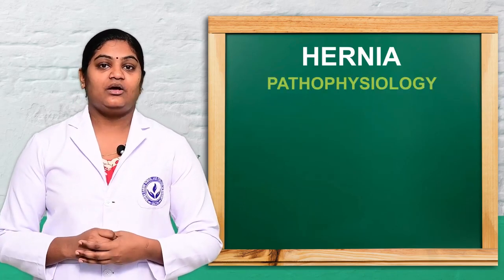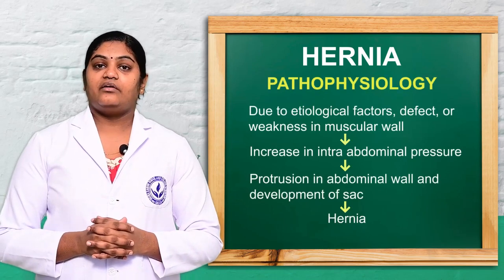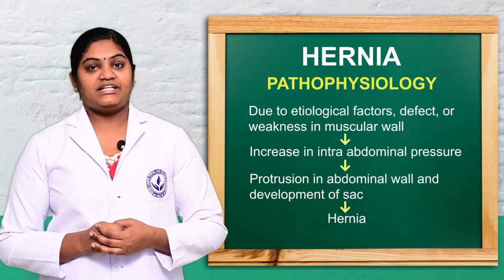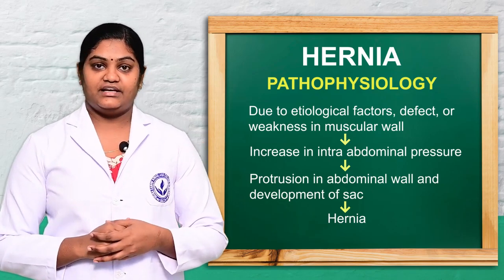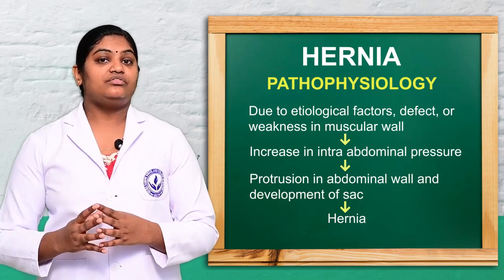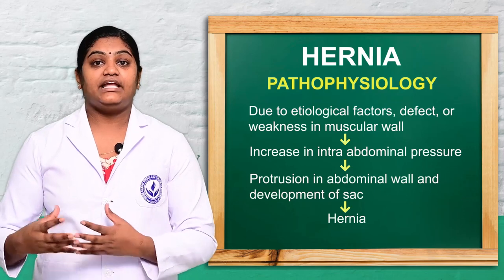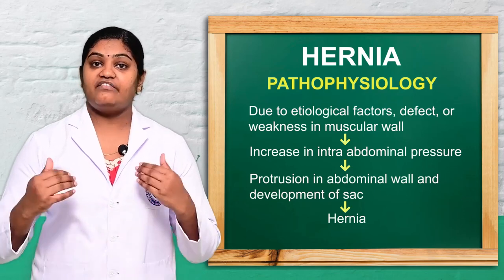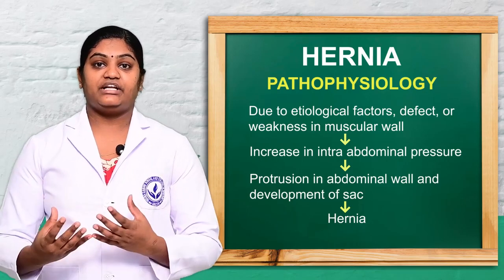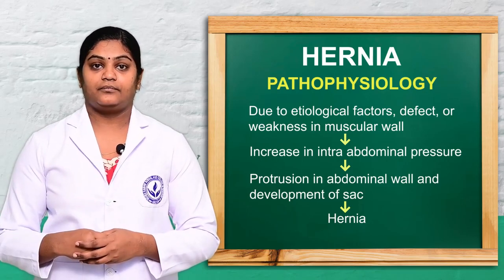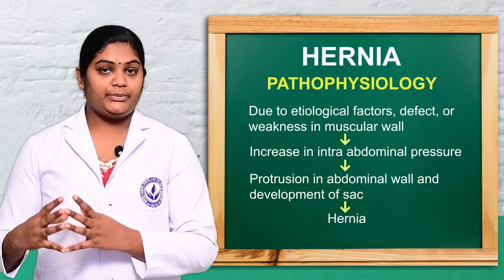So let's see the pathophysiology of hernia. We already discussed the etiological factors. Due to these etiological factors, there is a weakness of the abdominal muscles or the muscle wall of the abdomen.